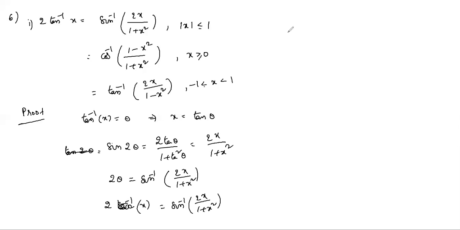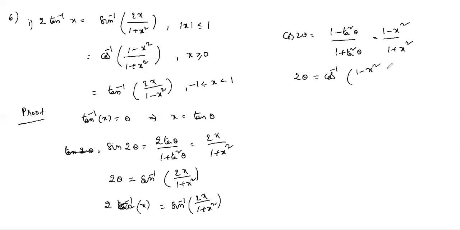Similarly, cos 2 theta equals 1 minus tan square theta by 1 plus tan square theta, so it equals 1 minus x square by 1 plus x square. So 2 theta equals cos inverse 1 minus x square by 1 plus x square. So 2 tan inverse x equals cos inverse 1 minus x square by 1 plus x square.